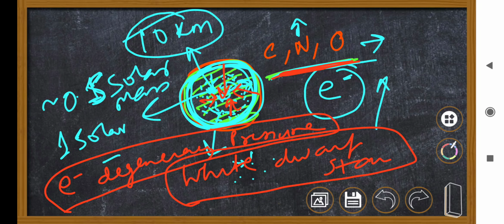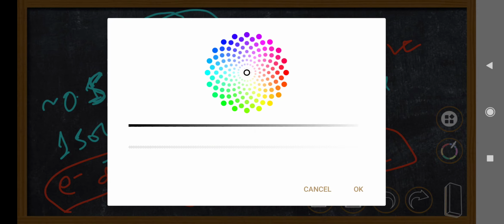And because it's not collapsing that much, the temperature in the center is not enough to do more nuclear reaction to form the bigger atoms through nuclear fusion. But in that way, this is the end product of a star like our sun. They will simply remain white dwarf for their lifetime.